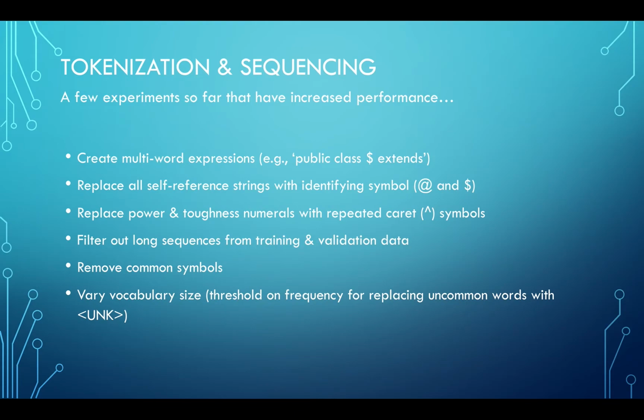Some of the experiments we've implemented so far that have increased performance include creating multi-word expressions, replacing self-referential strings with common symbols, giving numerals with special meanings such as power and toughness their own symbols, limiting the max length of the sequences, and varying vocabulary size.